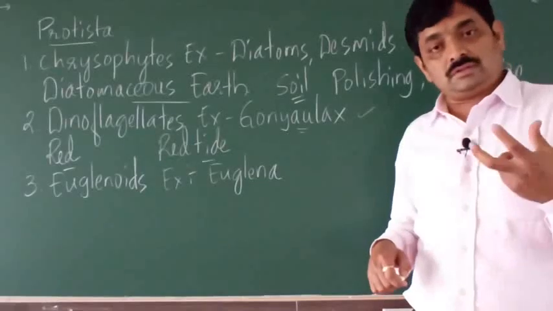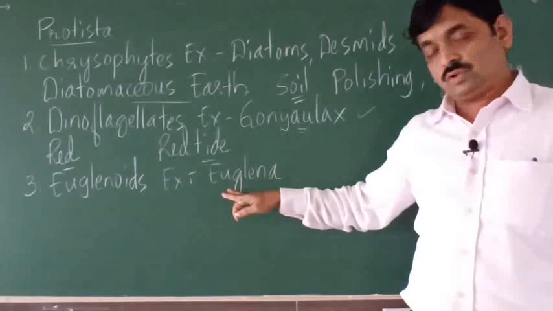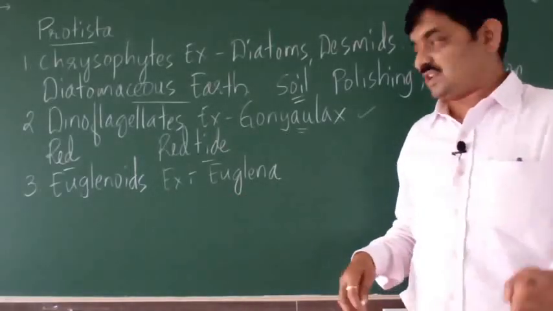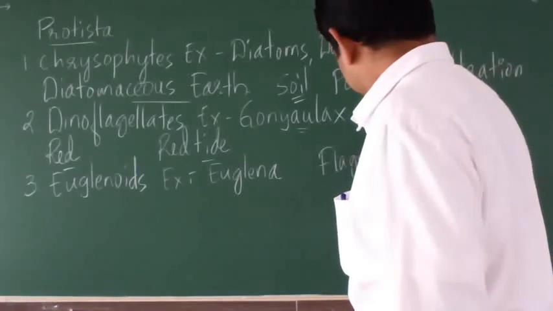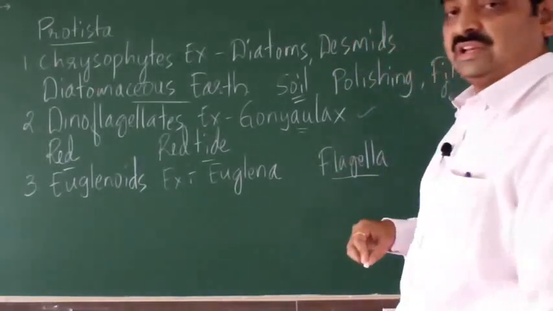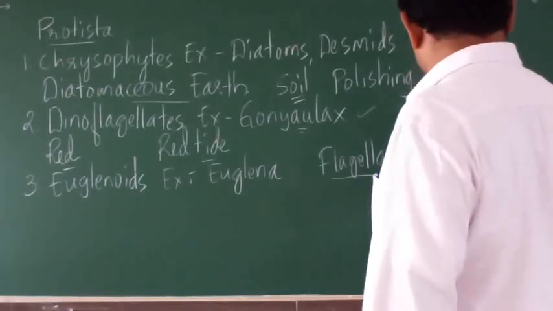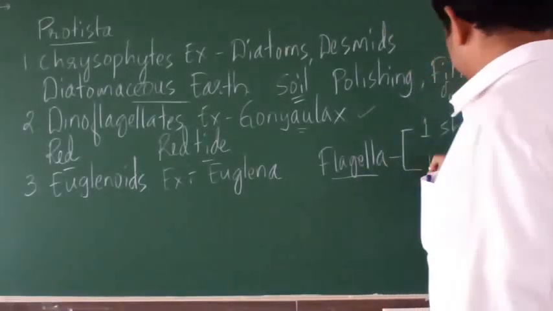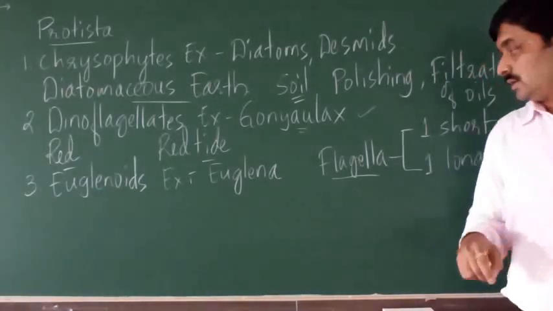They have two flagella, right? Euglena has two flagella, where one is short, another one is long.